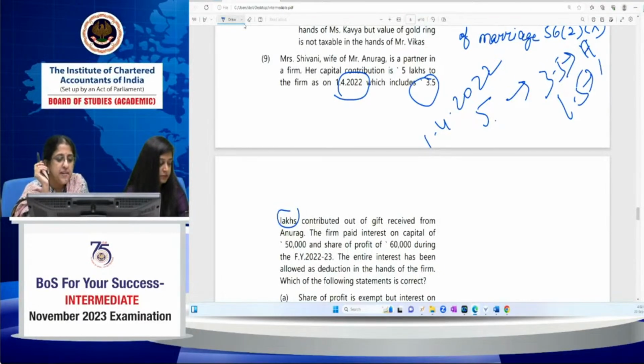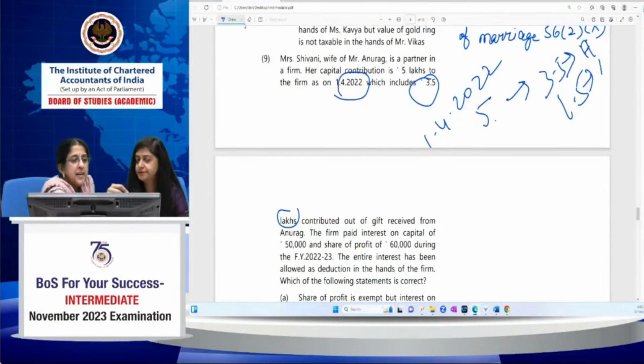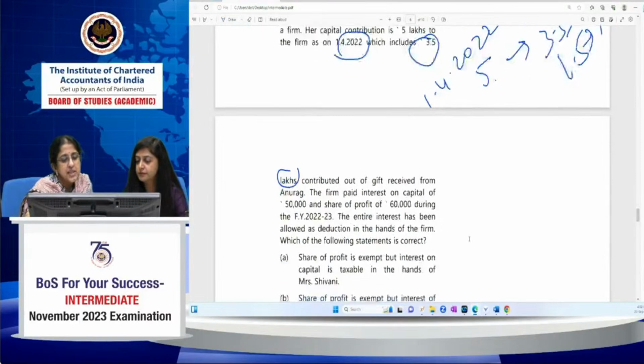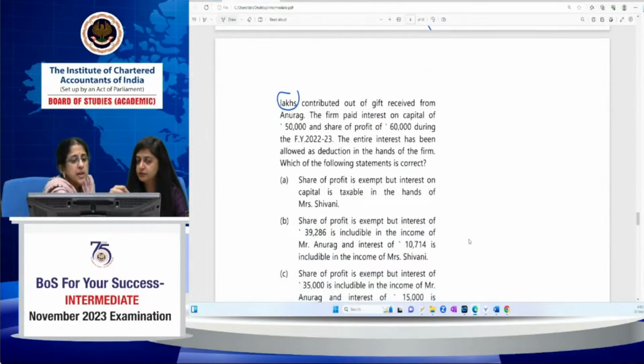Firm paid interest on capital of 50,000 and share of profit of 60,000 during the financial year 22-23. The entire interest has been allowed as deduction in the hands of the firm. Okay. Now, which of the following statements are correct?